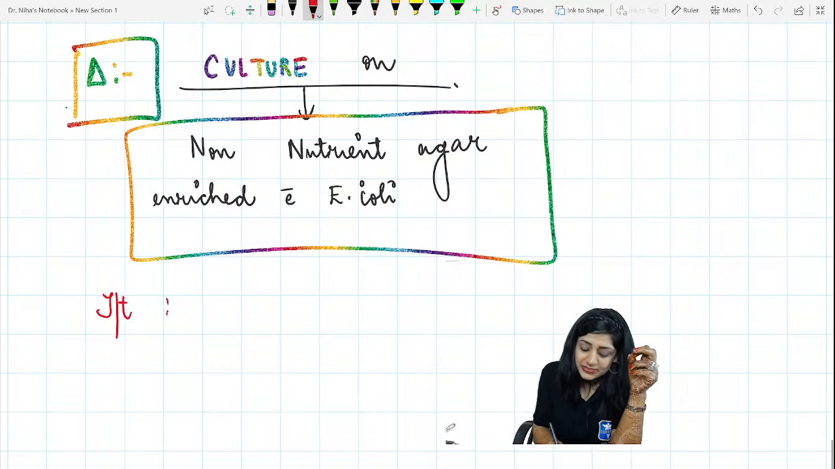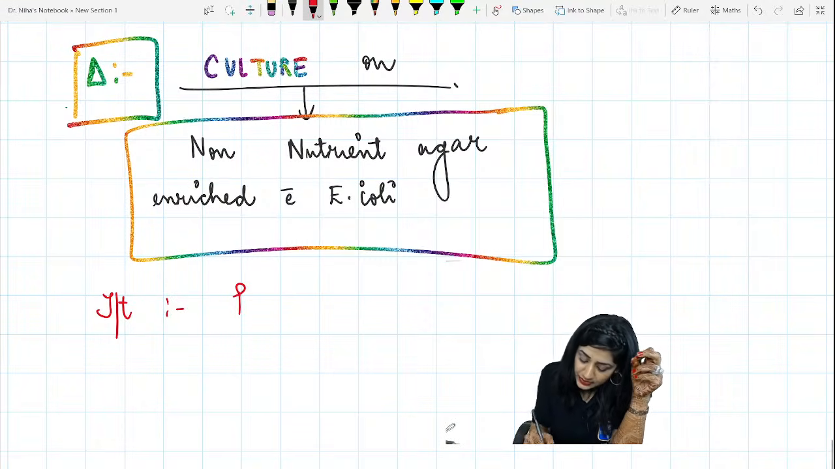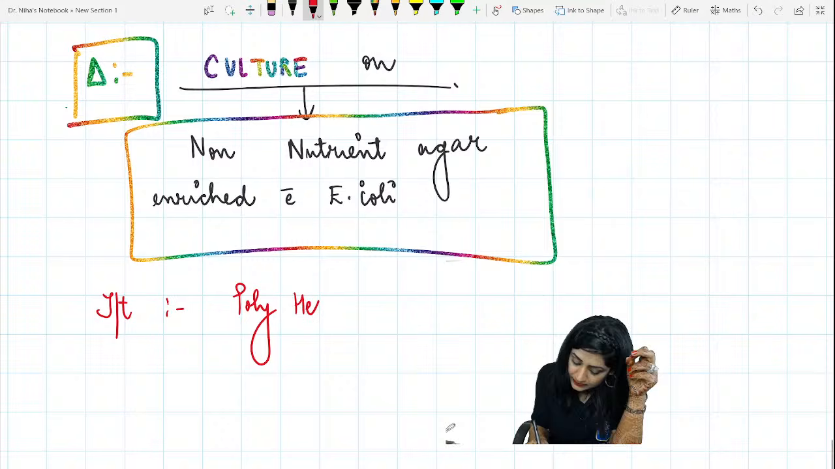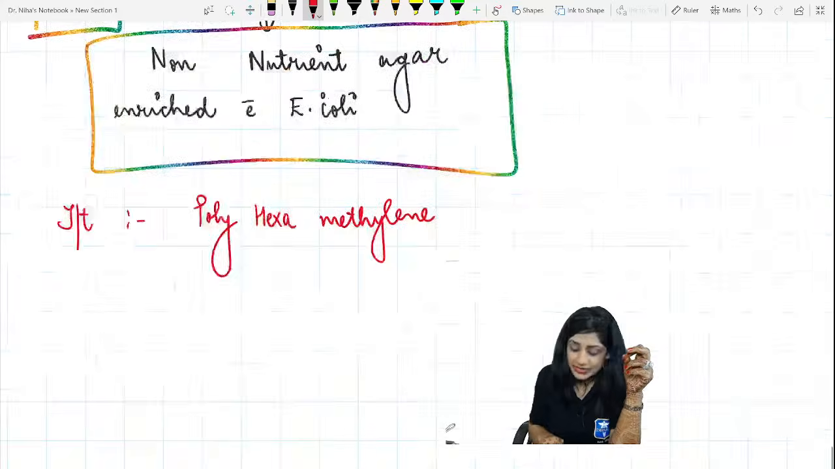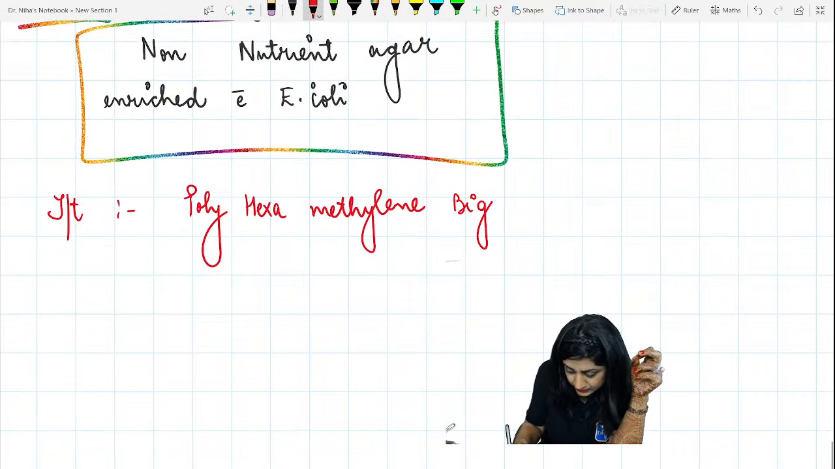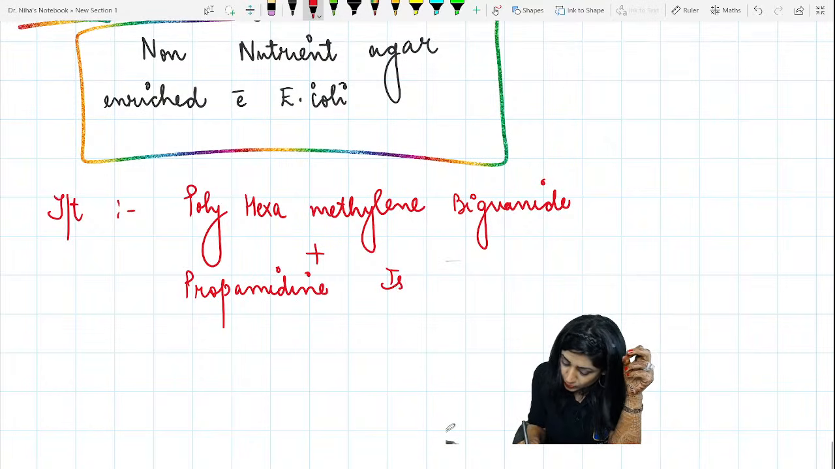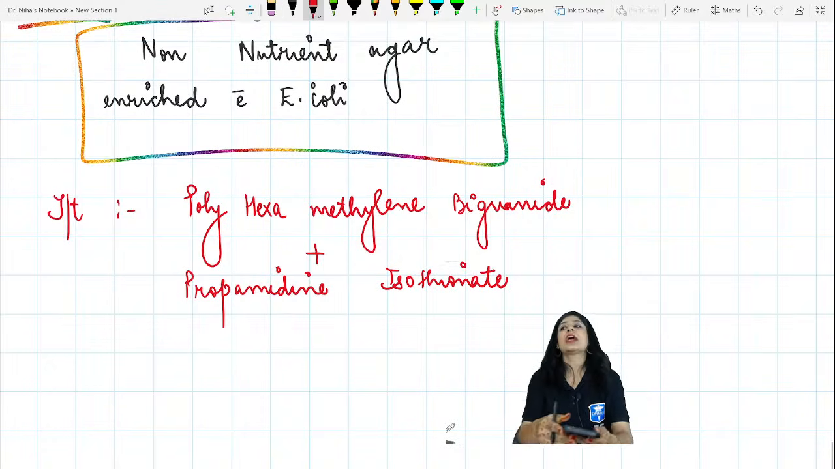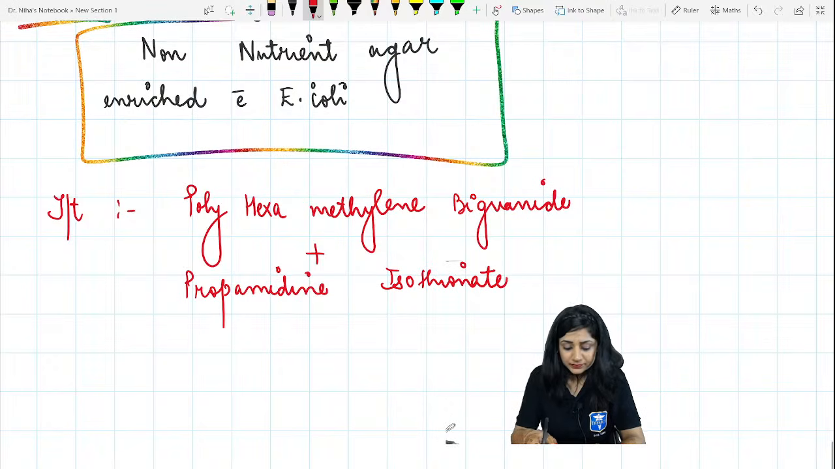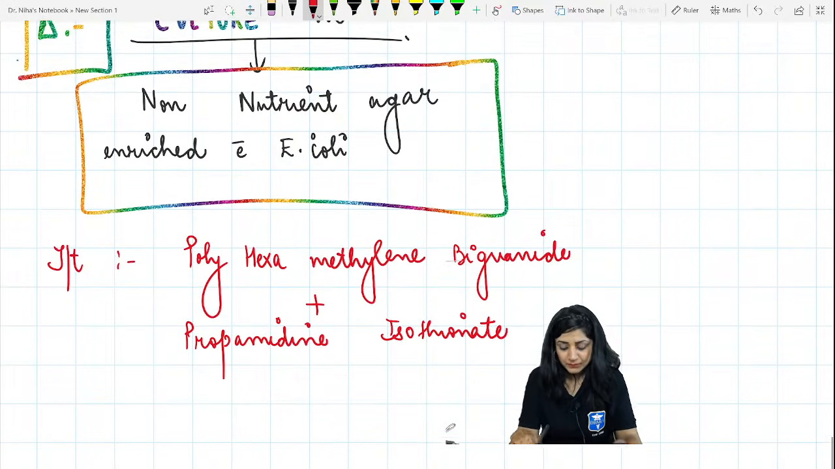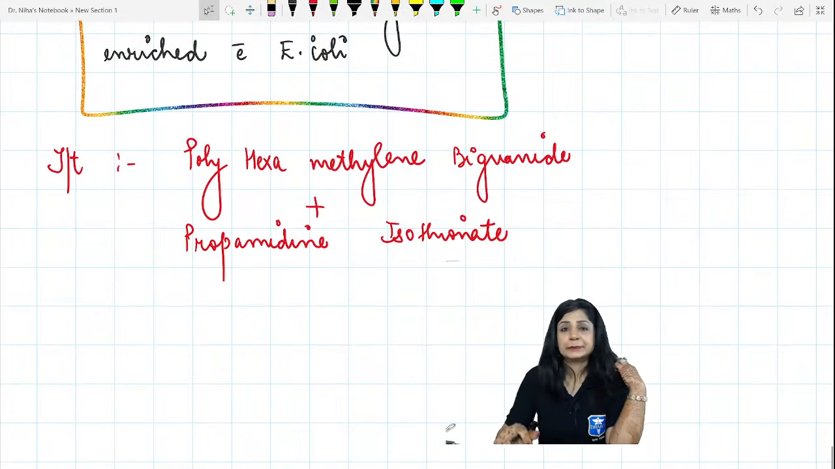Treatment, the best is the combination. So we are using the polyhexamethylene biguanide along with the propamidine isethionate. Propamidine isethionate. So best is the combination. Yes. So this was your Acanthamoeba.